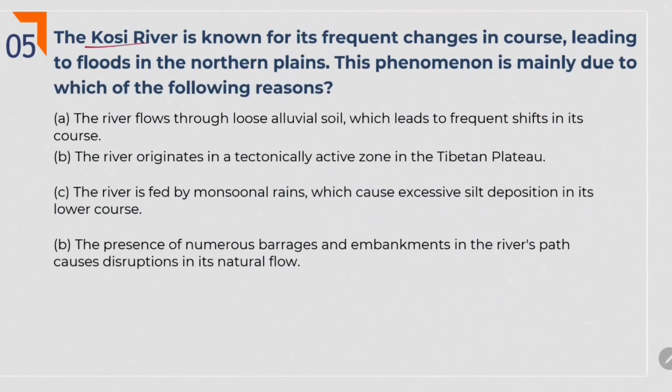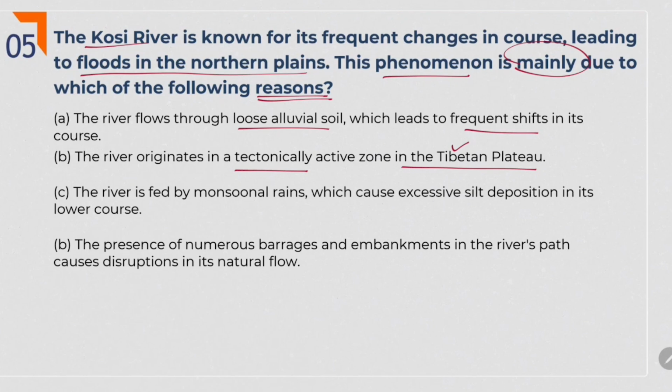The Kosi river is known for its frequent changes in course leading to floods in the northern plains. This is what we discussed in the last question. This phenomenon is mainly due to which of the following reasons? Here they are asking what is the reason behind the frequent floods caused by the Kosi river. Okay, the river flows through loose alluvial soil which leads to frequent shifts in its course. So many rivers pass through loose soils, but that should not be the main reason for the frequent floods, no? Next one. The river originates in a tectonically active zone in the Tibetan plateau. Yes, the Kosi river originates in Tibet, but that is not the main reason for its floods.